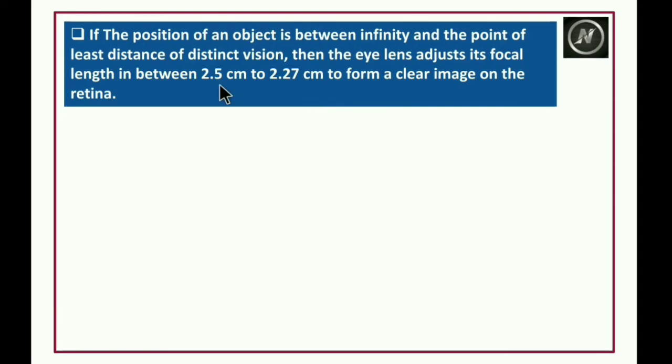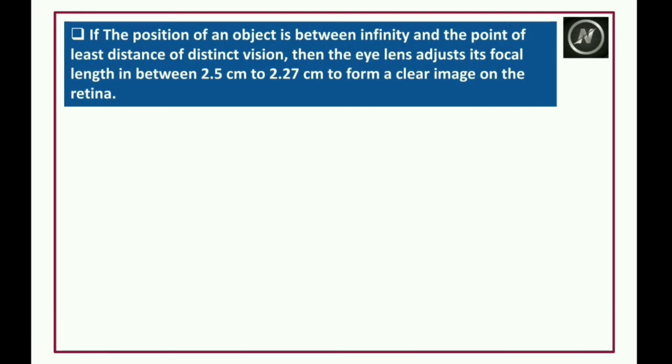If you place the object at infinity, the maximum focal length is 2.5 centimeters. If you place the object at the least distance of distinct vision, then the minimum focal length is 2.27 centimeters.